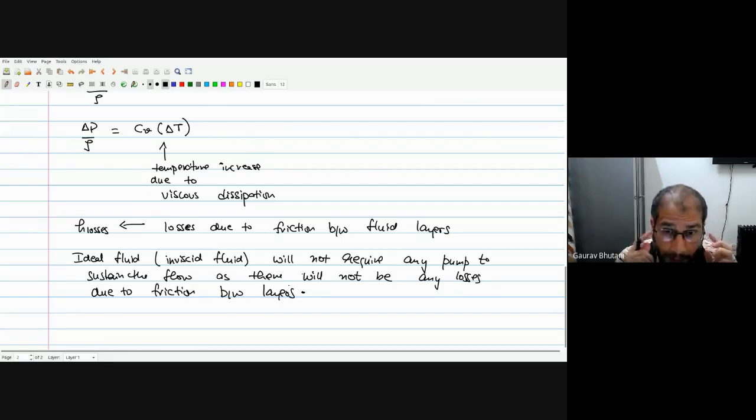Right? So there'll be no losses because of friction between the layers in an ideal fluid. But in a real fluid, there'll be losses. The more viscous the fluid is, intuitively, the more losses there'll be. So if you are using a very thick, very viscous oil as opposed to, let's say, air in the pipe, you'll definitely require a bigger pump to drive that viscous oil flow as compared to the airflow.